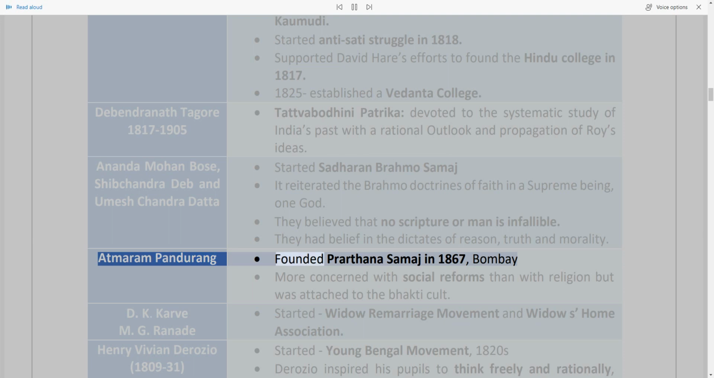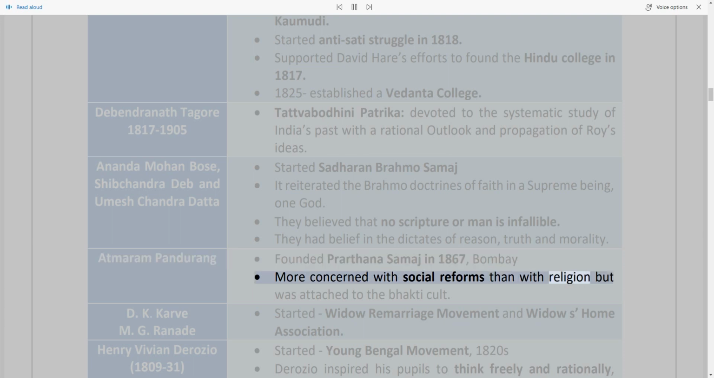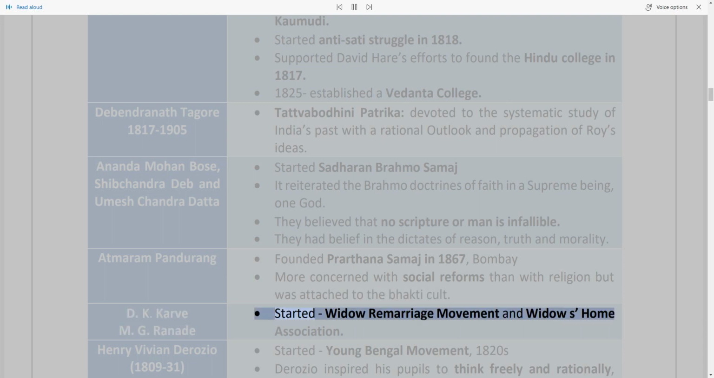Atmaram Pandurang founded Prarthana Samaj in 1867, Bombay. It was more concerned with social reforms than with religion but was attached to the Bhakti cult. D. K. Karve and G. Ranade started the Widow Remarriage Movement and Widows' Home Association.